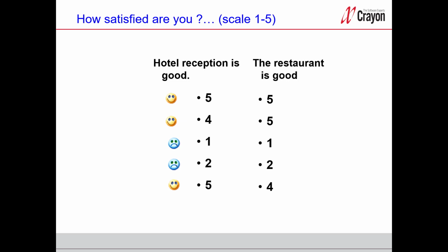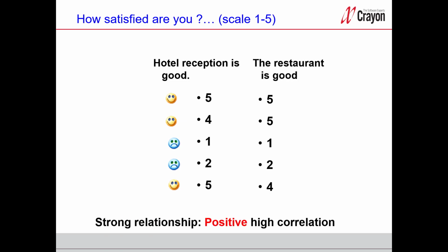You can see the two questions follow each other in the answers. So when a person answers a high value on the first question, they also answer a high value on the second question. We can say that these two questions or these two variables are highly positively correlated. And the correlation coefficient is a number between -1 and +1. And if they have 0, you don't have any correlation. 1 and -1 is the highest correlation you can have.